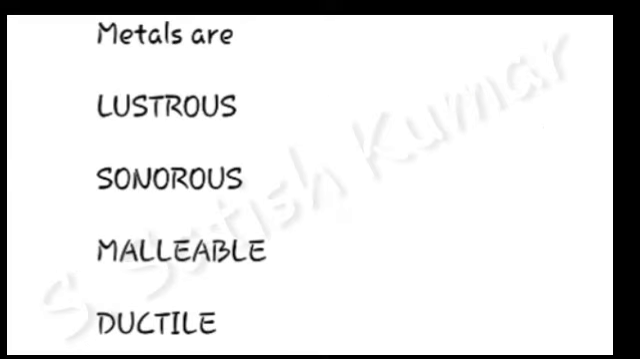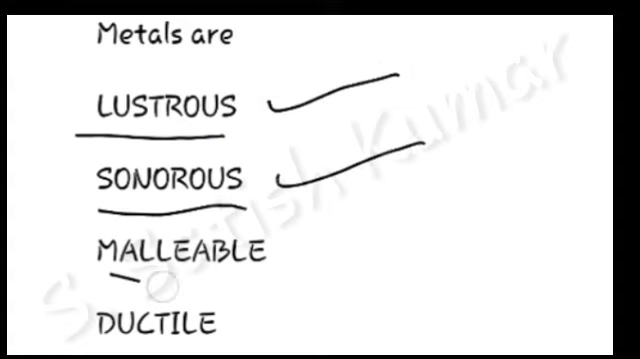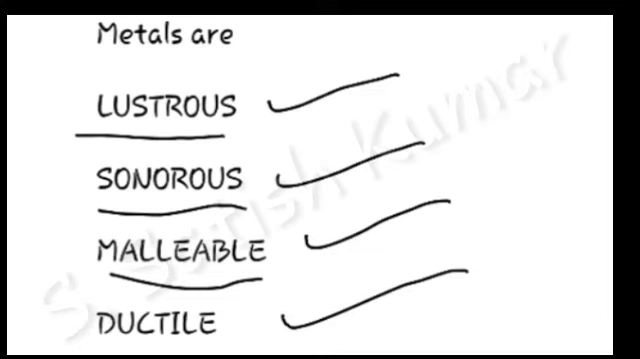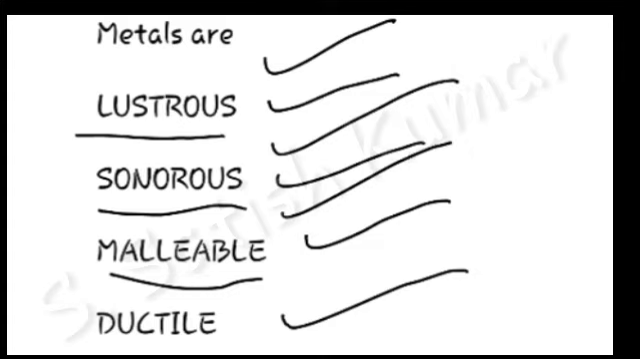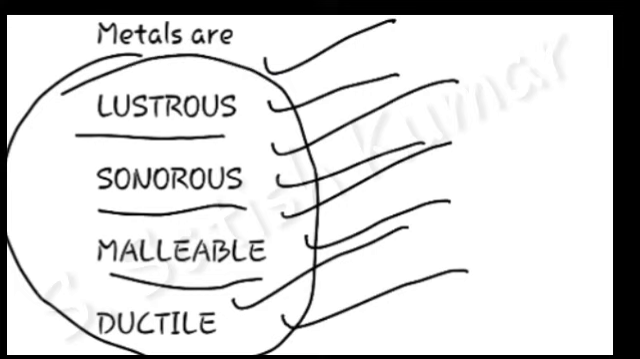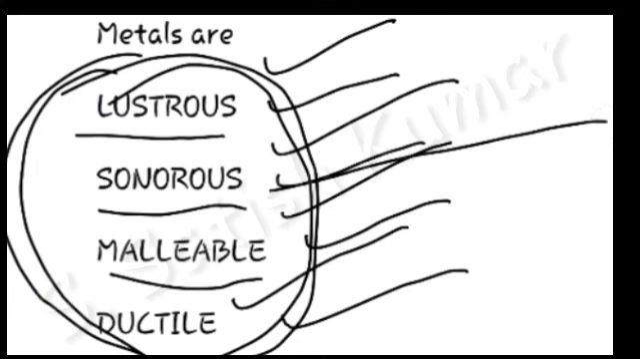So by this we can say metals are lustrous, metals are sonorous, metals are malleable, and metals are ductile. And the materials which show the property of luster, the property of sonority, the property of malleability, and the property of ductility are called metals, and the materials which do not show these properties are called non-metals.